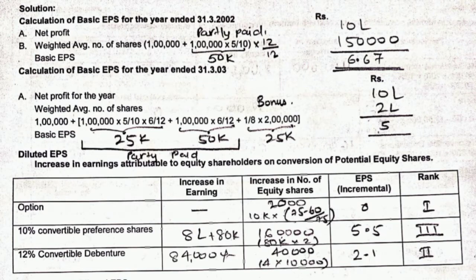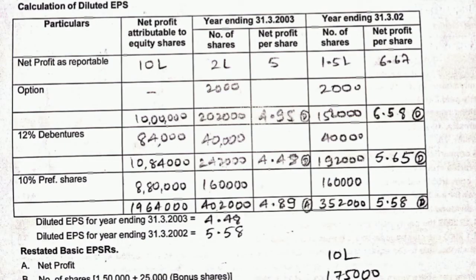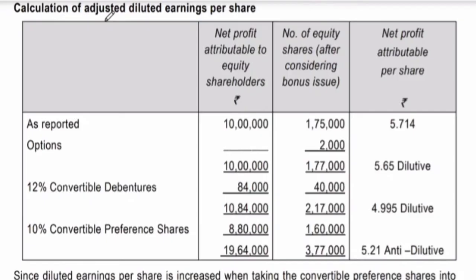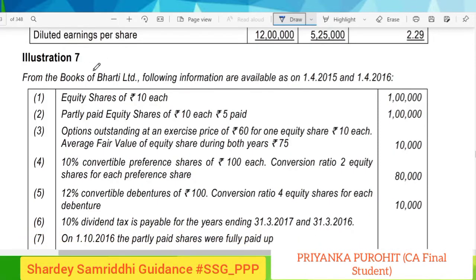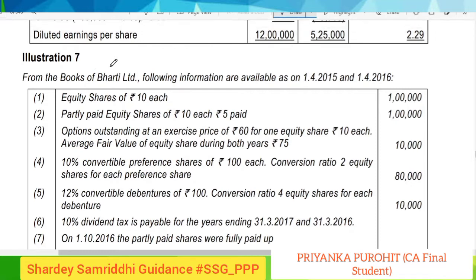In this particular video, we are going to cover only one question, which is illustration number 7. On your screens, you can watch the answer, you can take a screenshot of it. So now let us start with another question for Accounting Standard 20. This is illustration number 7 from ICAI study material. You can mark this question as important for quick revision of Accounting Standard 20, as this covers various adjustments in one sum. So let us start reading it.